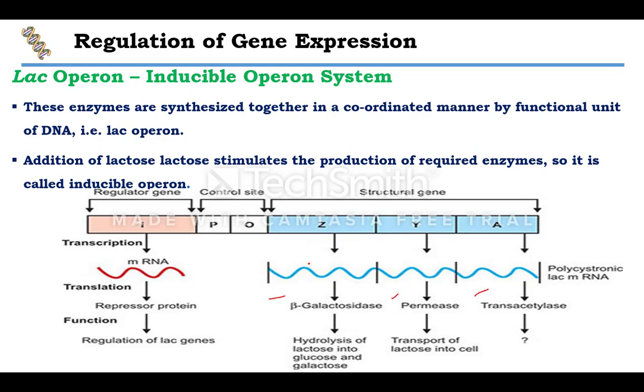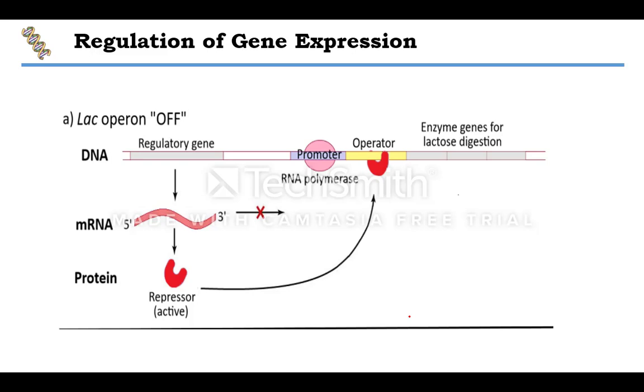the polycistronic mRNA. Okay, what does it mean? It is when more than two or three transcribed products are there, then we call it polycistronic. Now you can see the regulation of gene expression when it is switched off.